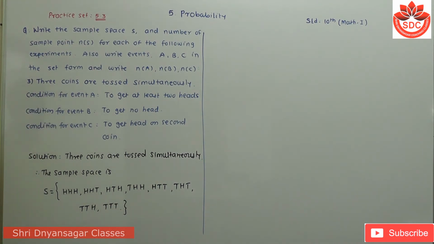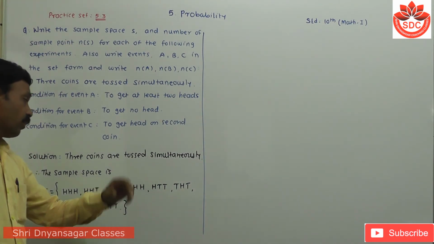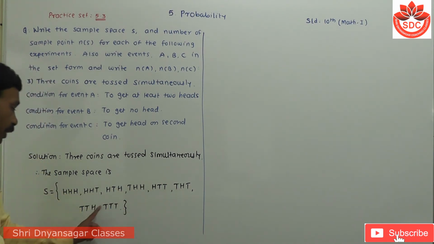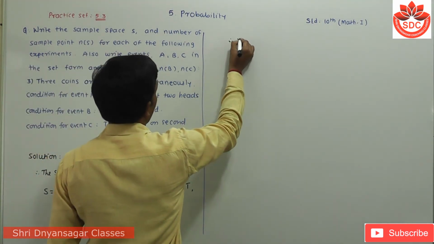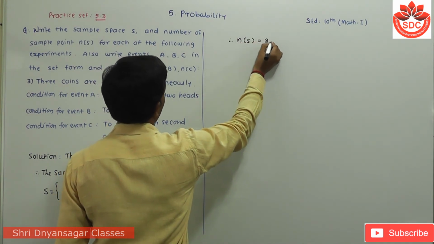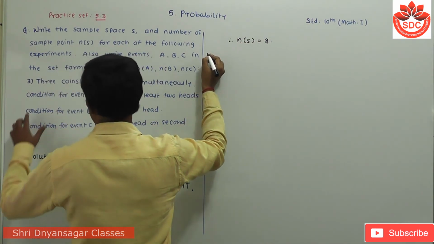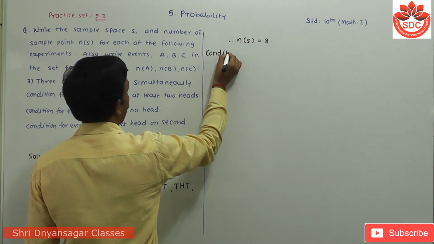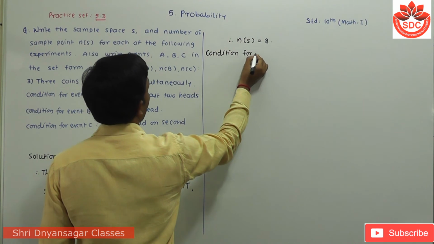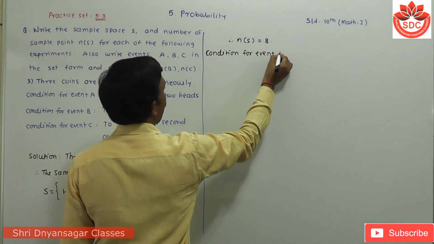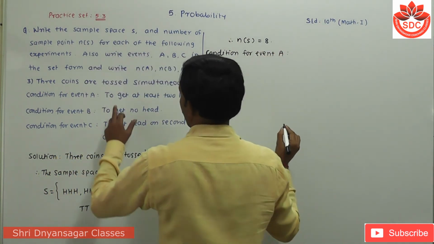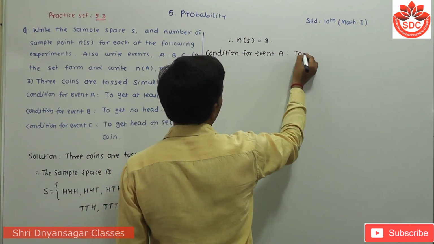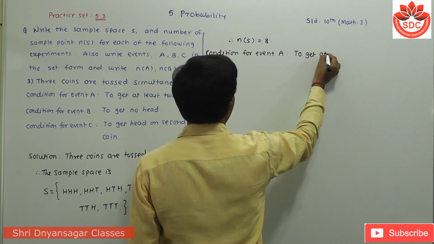This is the sample space where 3 coins are tossed. Counting 1, 2, 3, 4, 5, 6, 7 and 8. Therefore, N of S is equal to how much? 8. Then here is the condition for event A. The condition for event A is to get at least 2 heads.